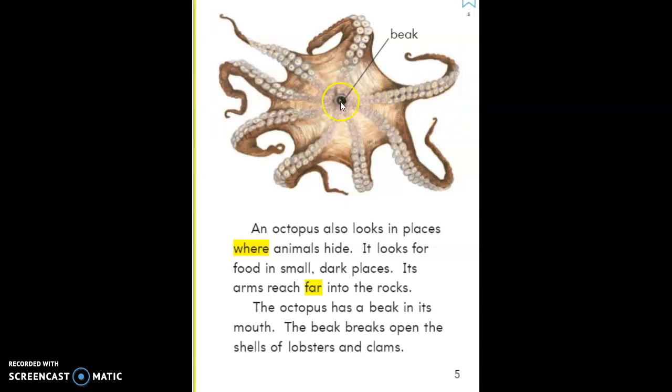See its beak? So your job is to figure out what this is all about. So what's the topic? What's one or two words that tell what this whole thing is about? And then what exactly is this chapter about?